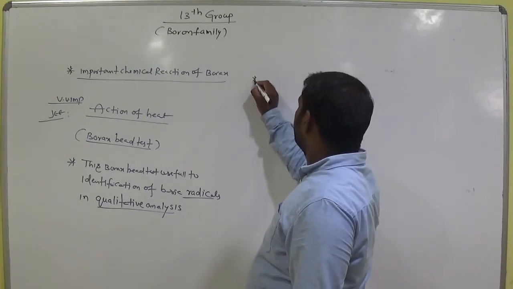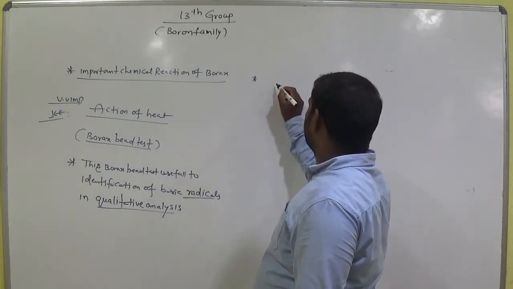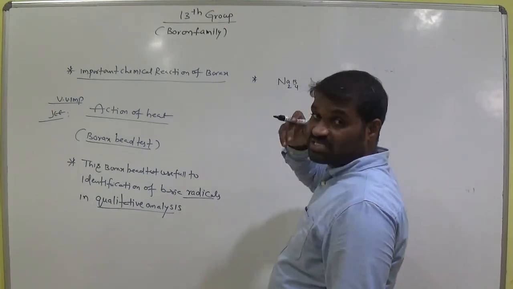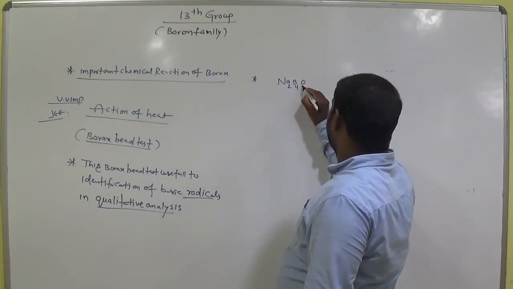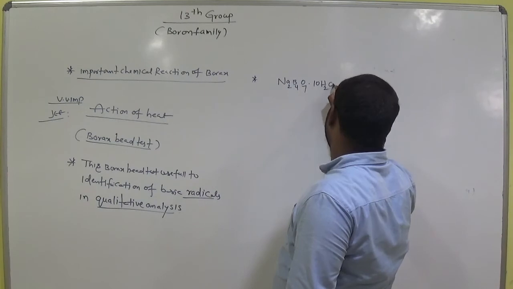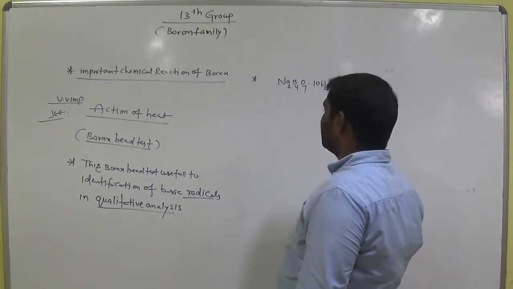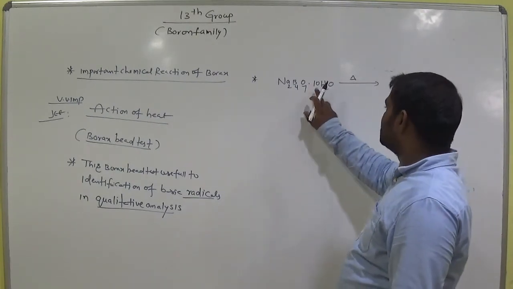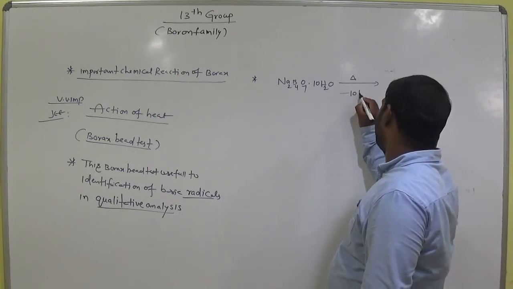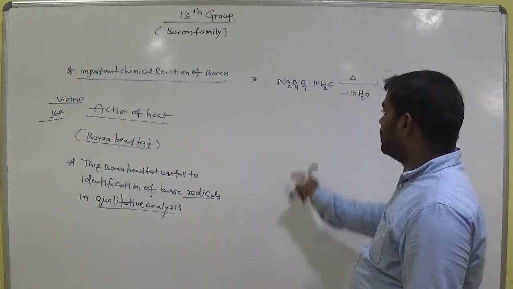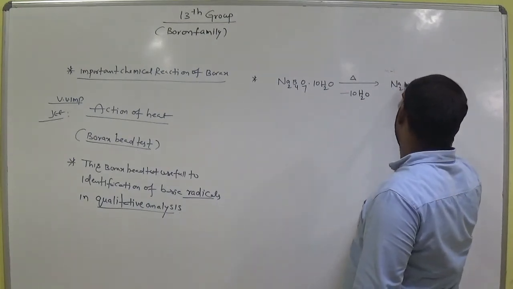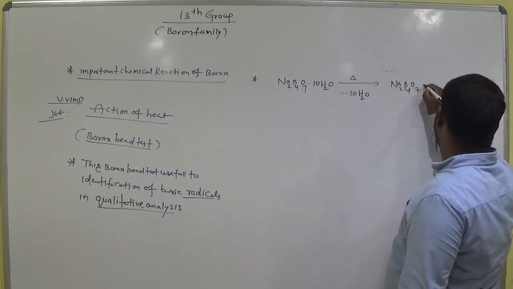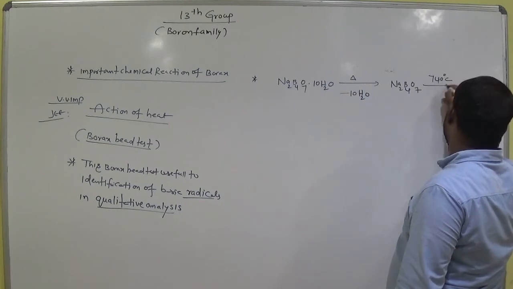Regarding this, here we consider borax, hydrated borax glass, that is decahydrated form, Na2B4O7.10H2O. It undergoes heating. Delta symbol means here heating. So it consists 10 moles of water, am I right? When we undergo heating, it easily loses this water molecule by the heating, am I right? It loses the 10 moles of water molecule. It gives borax, Na2B4O7. Okay, Na2B4O7. It is strongly heated at 740 degrees.